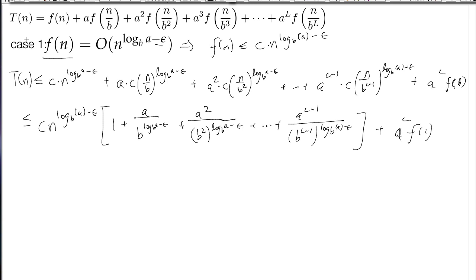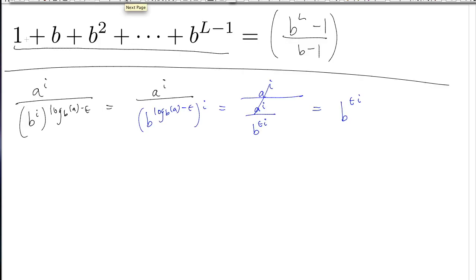I'm just making a special case for it, because essentially n over b to the L is going to be 1. We run this recursion until the base case, when recursion stops at a problem of size 1 or constant. That's fact 1. Now I want to do fact 2, a to the L, which goes to your point right there. So this is a raised to the log base b of n.